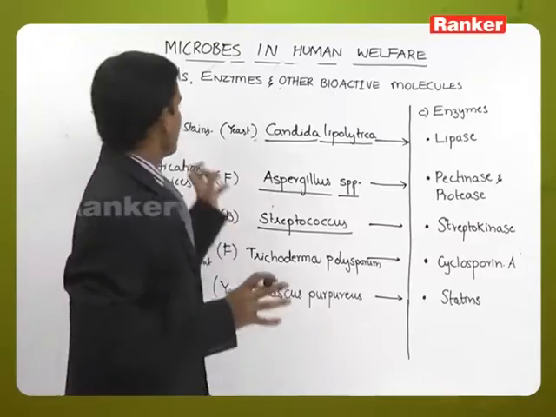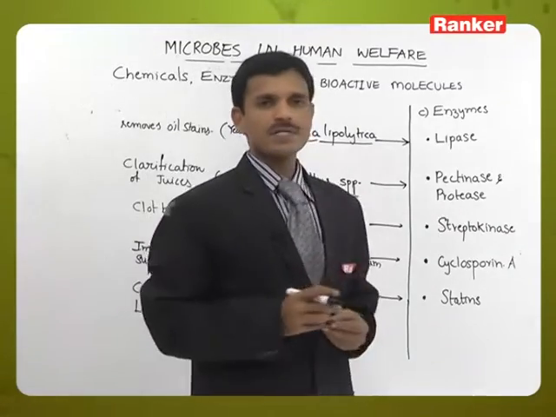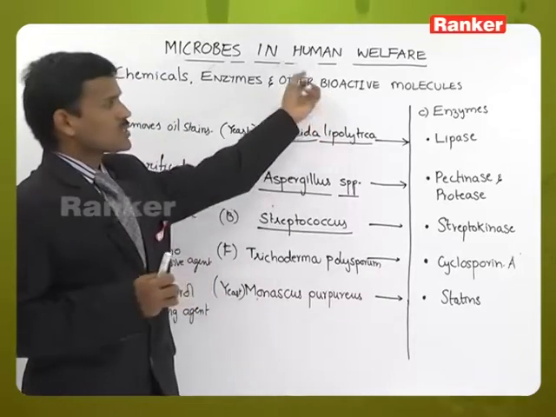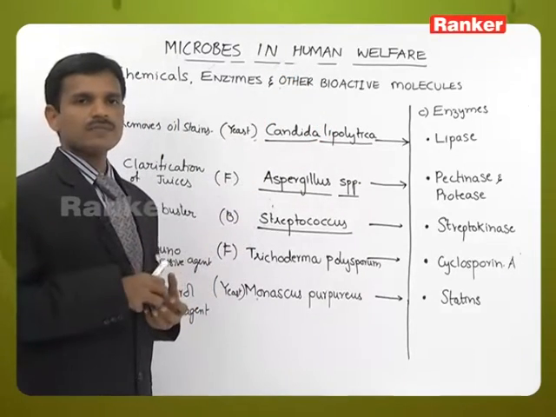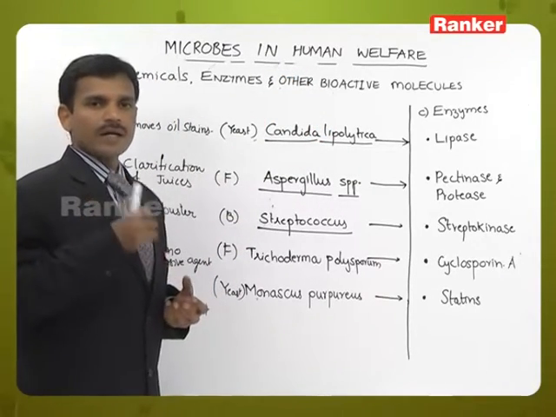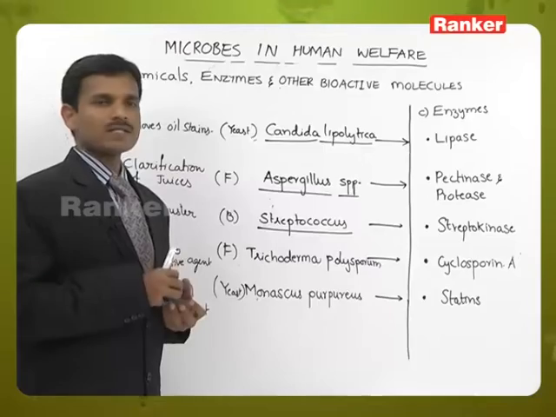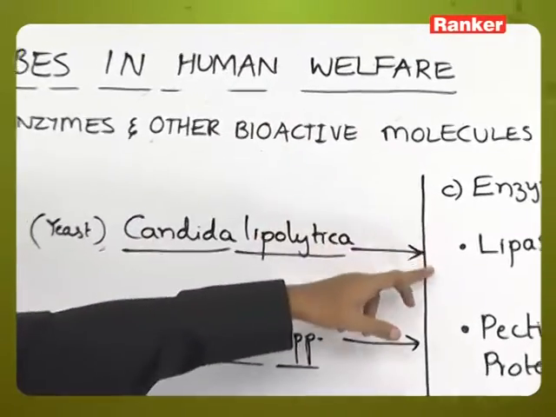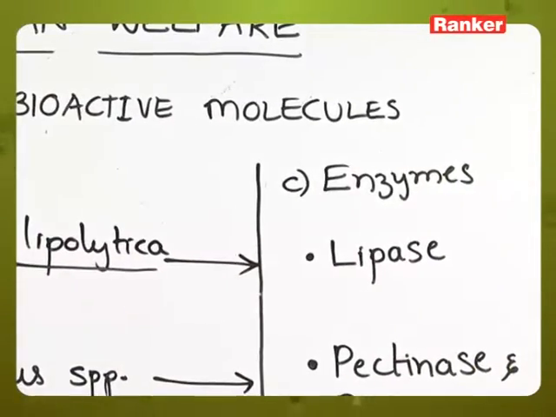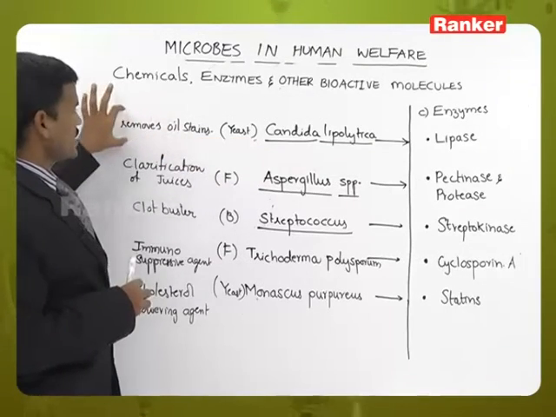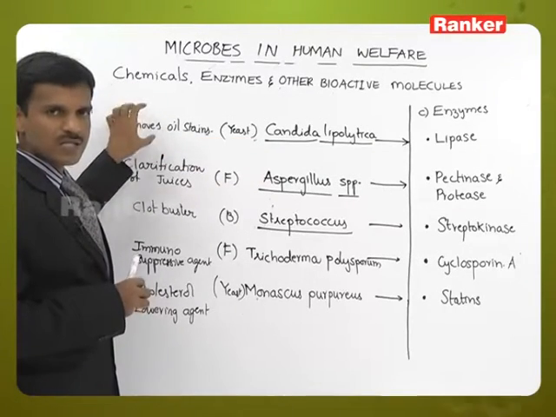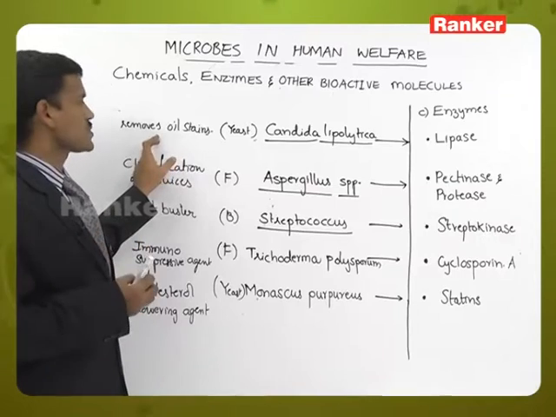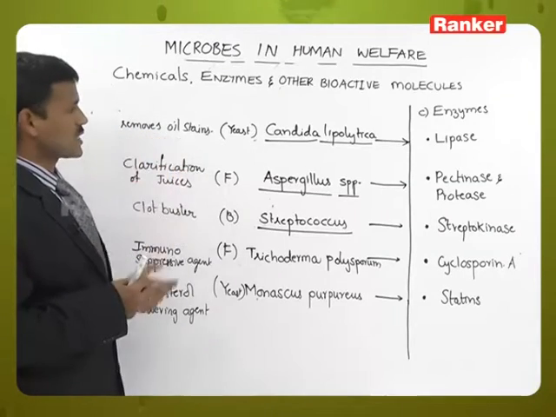So, these are some chemicals, enzymes and bioactive molecules. The bioactive molecules in the organism react with some chemicals. Like the lipase enzyme extracted from this yeast removes oil stains, that is why it is used in detergents or soaps for removing oil stains.